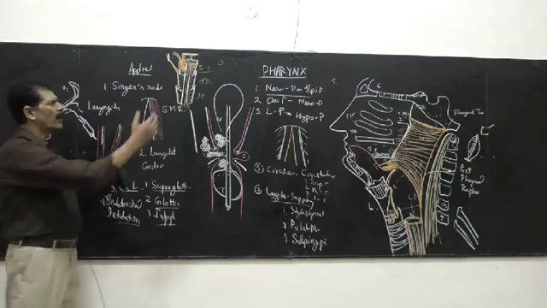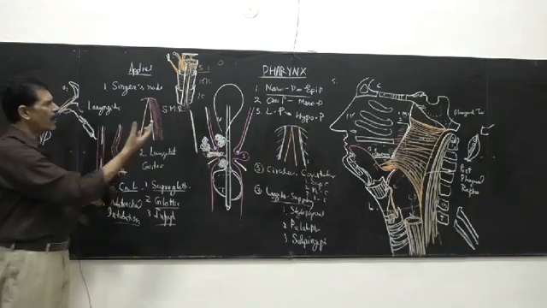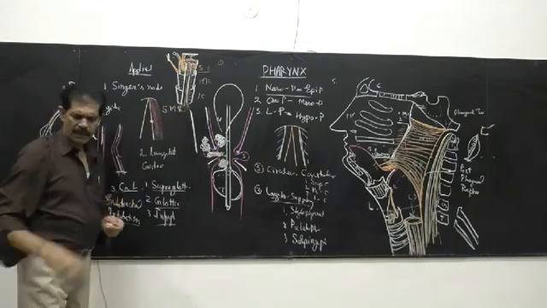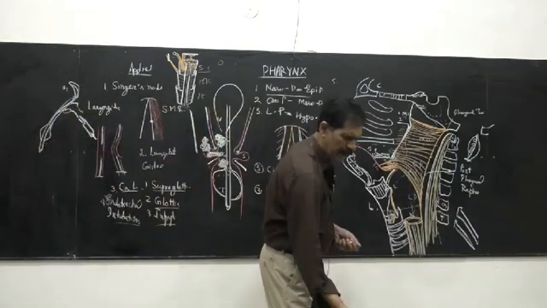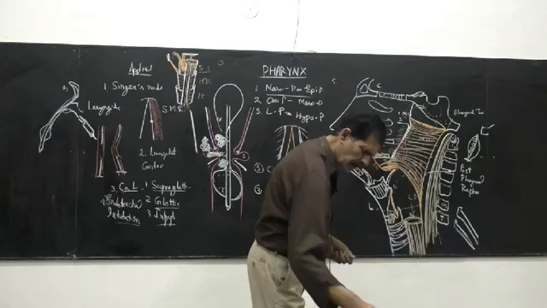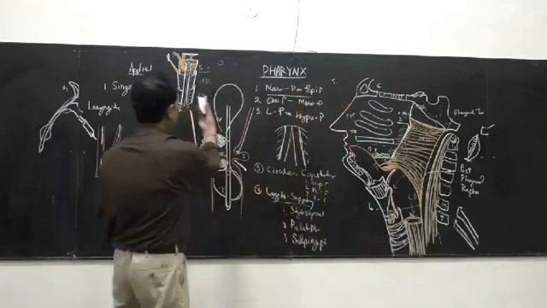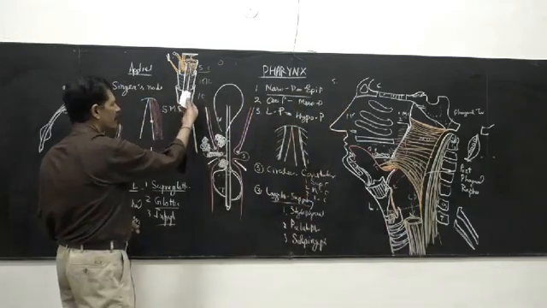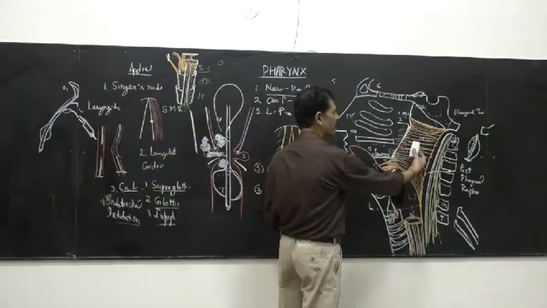So after making these 3 constrictor muscles, now take this, and you have made the pharynx. This is how the 3 flower pots are there. We have constructed it. Now we fit these points like this.